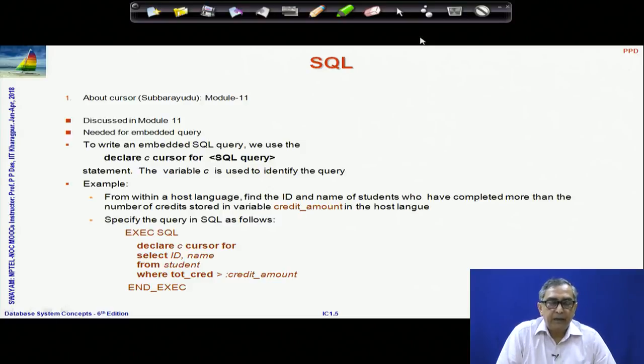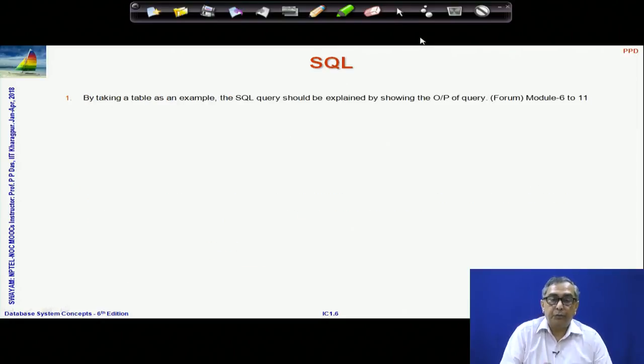Now, when you get the result, typically the result of an SQL query will be a table. So, the question is how do you get this result back to your C program, which normally does not support a table. So, Cursor is a pointer kind of mechanism by which you can go over the rows of the table one by one and actually extract different field values. Here in the slide, I have again shown how to declare a cursor, and we will show more use of that in the tutorial example.